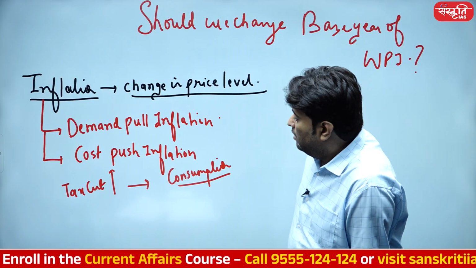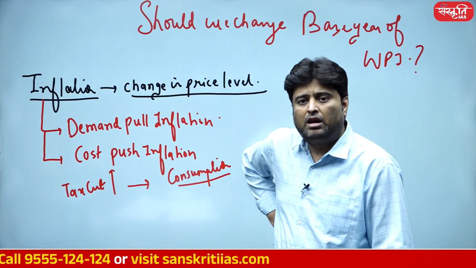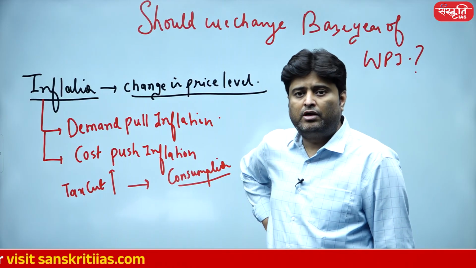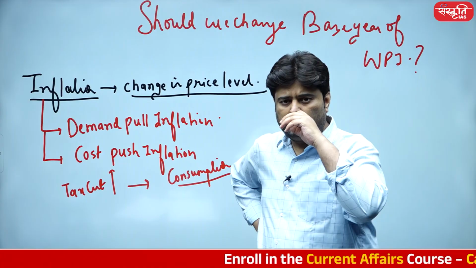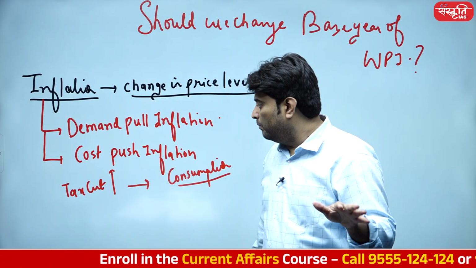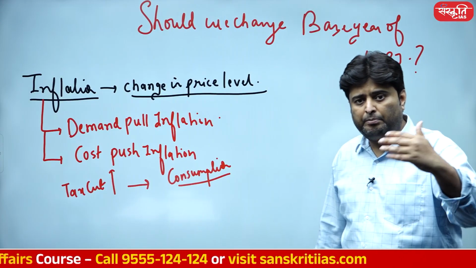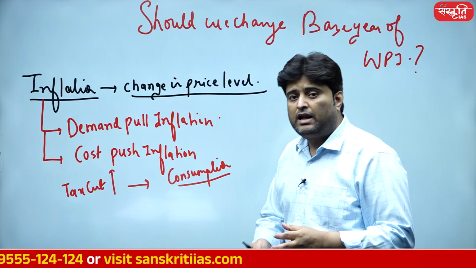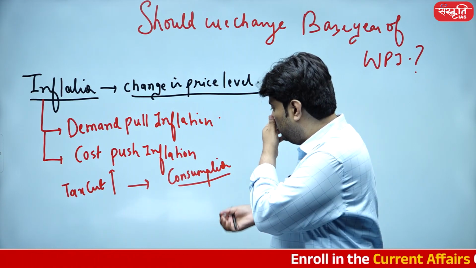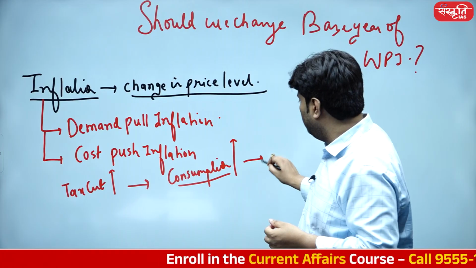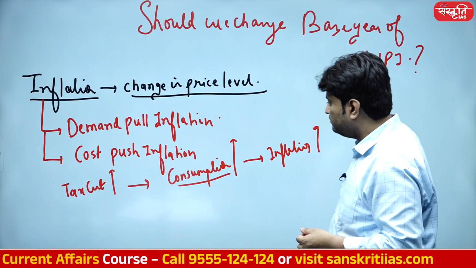For example, one of the repercussions of having 12 lakh rupees, no income taxation up to 12 lakh rupees for a middle class family, because 12 lakh plus 50,000 more, so you'll have 12.5 lakhs. By the time we see the impact of it, people will realize that they are having slightly better disposable income, and due to this better disposable income, consumption will go up, demand will go up, and it may prompt inflation on the higher side.